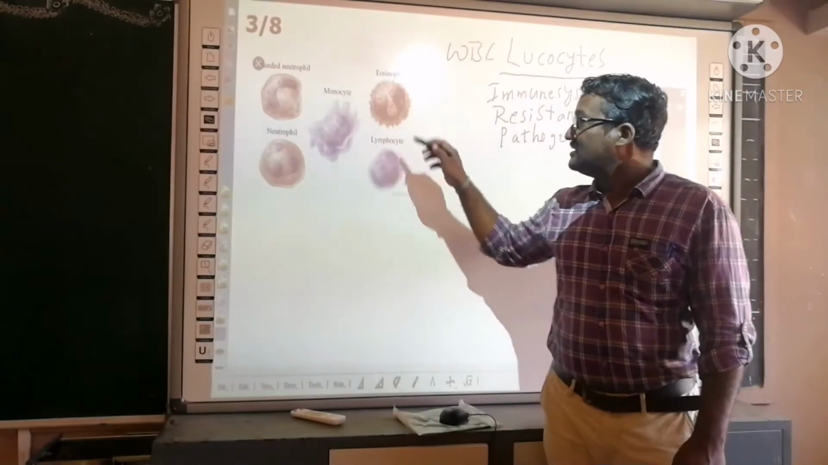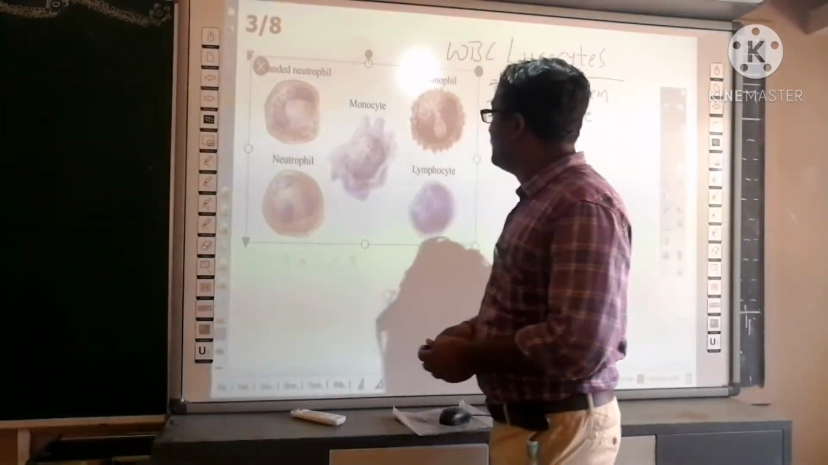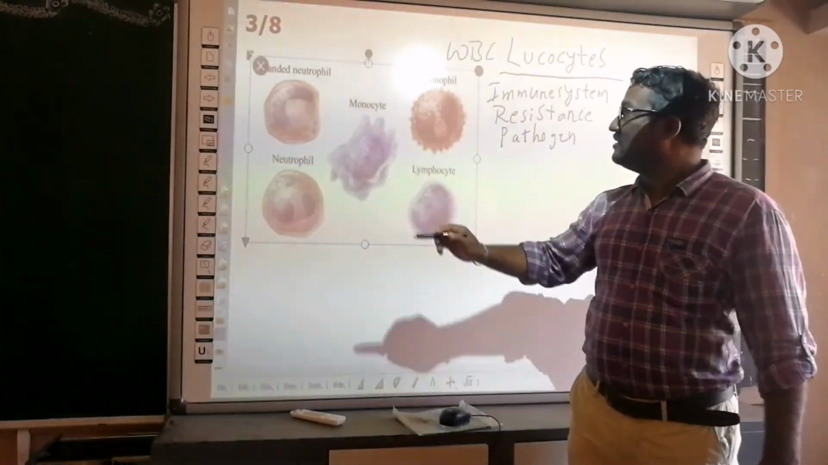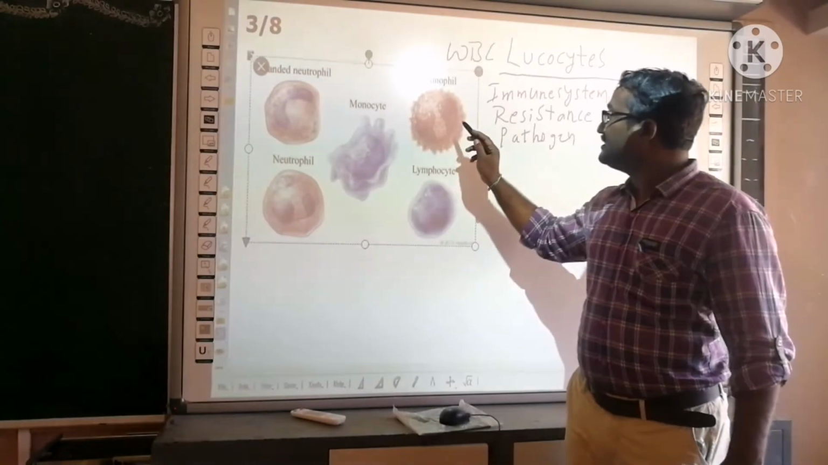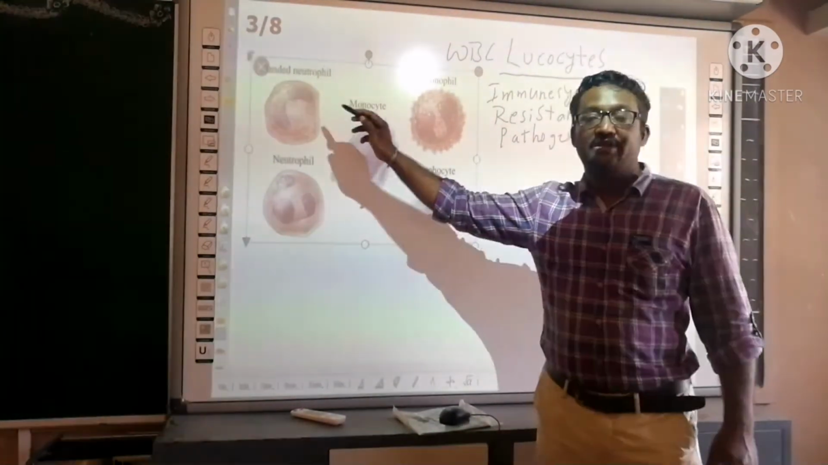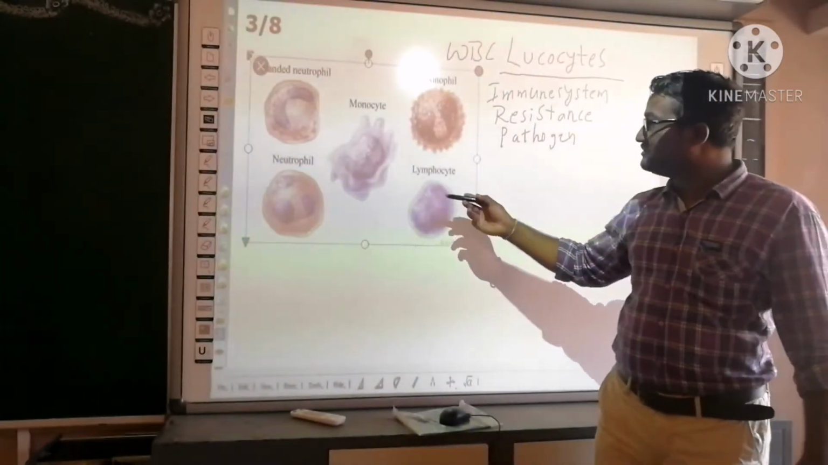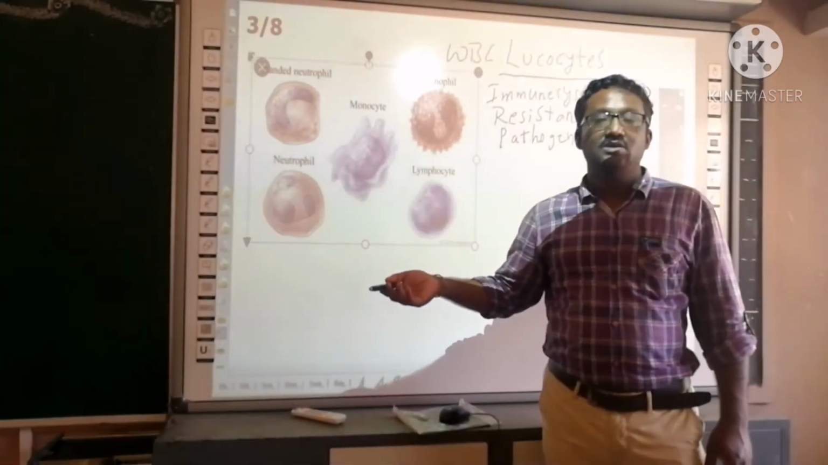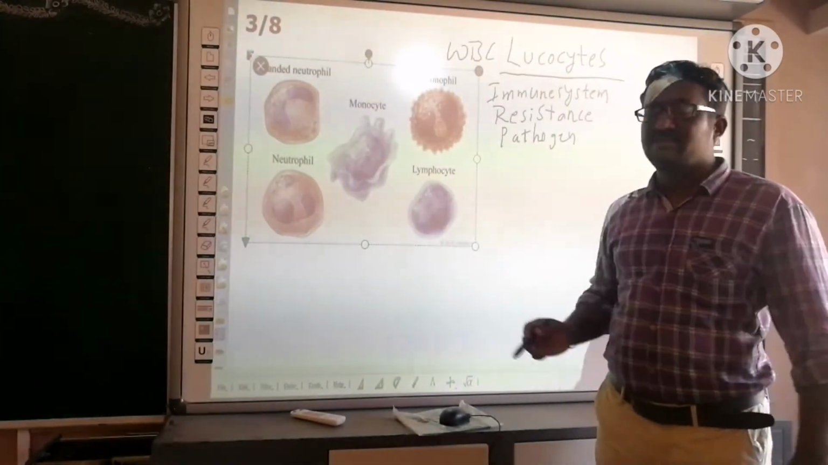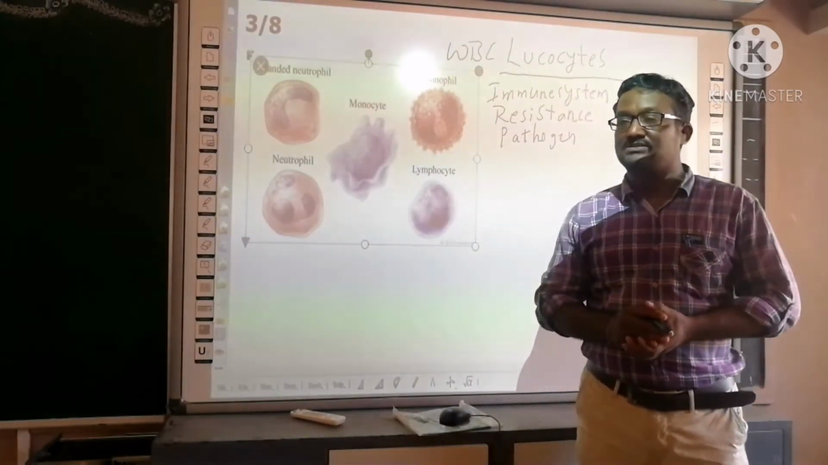See here, these are the different types of white blood cells. If you observe, there is a difference in the structure of the white blood cells. If you observe these cells, in the cytoplasm there are dot-like structures. They are called granules. In these two, in the cytoplasm, there are no granules. So, based on the presence and absence of granules, WBC are of two types: agranulocytes and granulocytes.